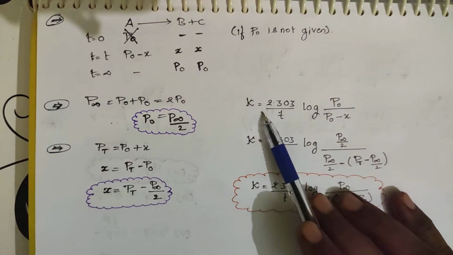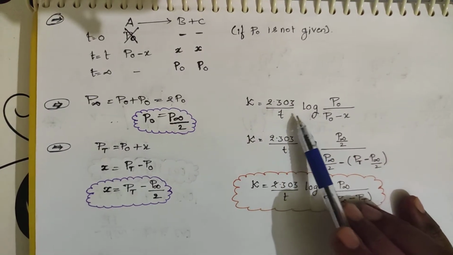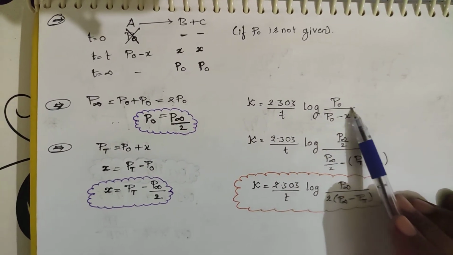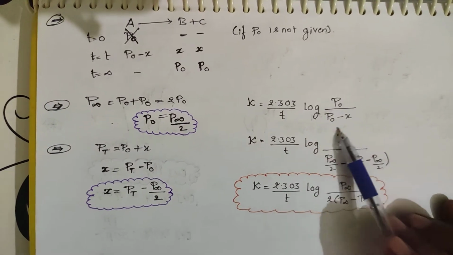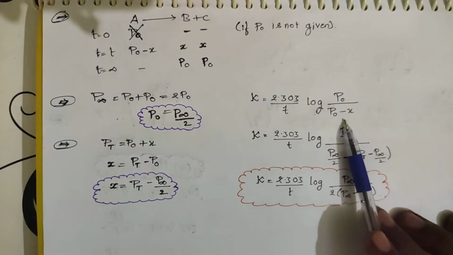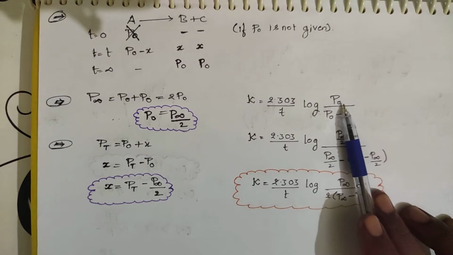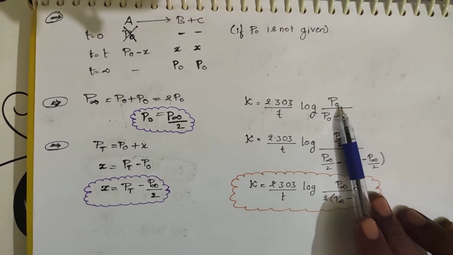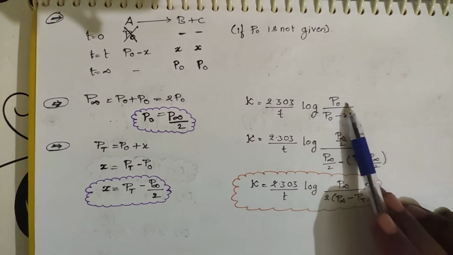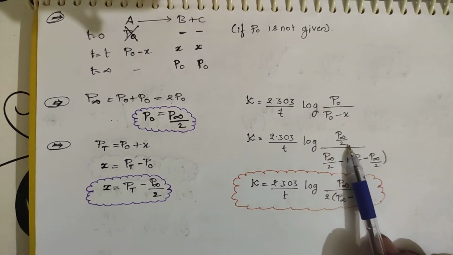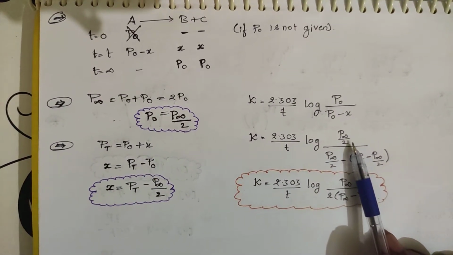Now what is the K value? K is equal to 2.303 by t log of initial concentration by concentration at time t. At time t you have the pressure exerted by A. But you don't know the P0 value. He has not mentioned the initial pressure. So what will you take? P0 is nothing but P infinity by 2, since he has mentioned the infinity pressure.